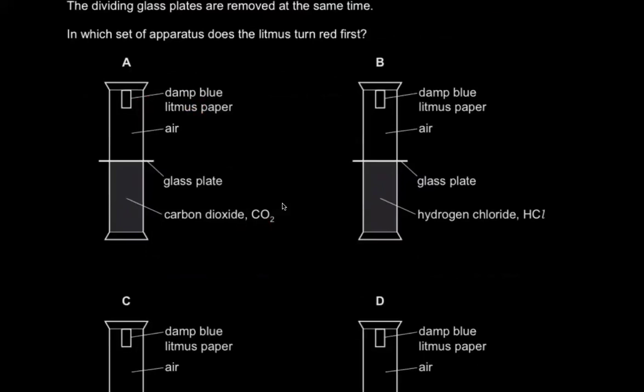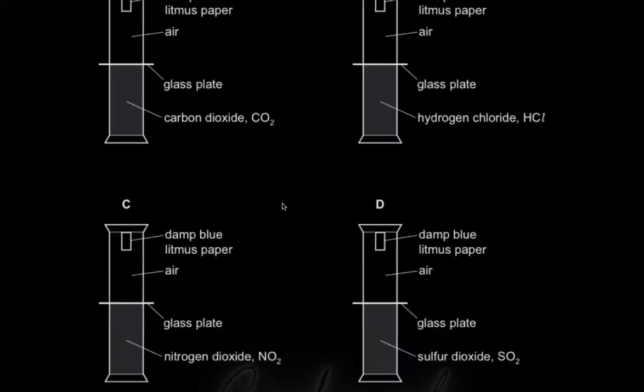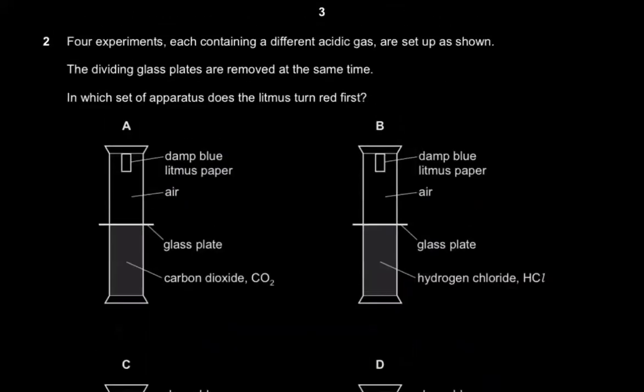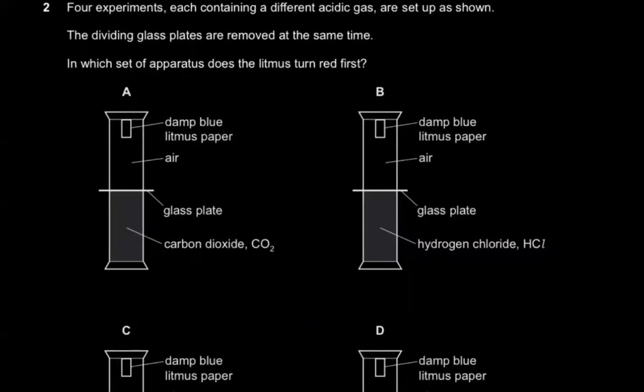So carbon dioxide is going to turn this red. Hydrogen chloride is going to turn this red. And you have nitrogen dioxide, it's going to turn this red. Sulfur dioxide is going to turn this red, because you have acidic oxides, and acidic oxides are essentially your non-metal oxides, and they turn the damp blue litmus paper red, right? So if you look at the options, it says which will turn it red first. First means which is going to be the fastest in reaching this litmus paper, right? The one that will turn this red first means that it's going to reach it first, right?